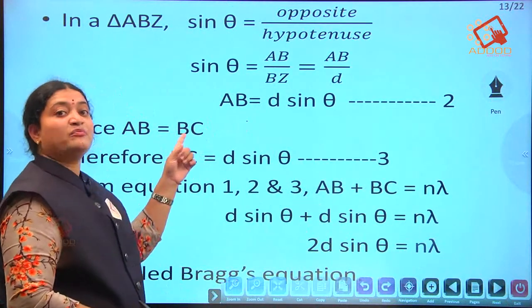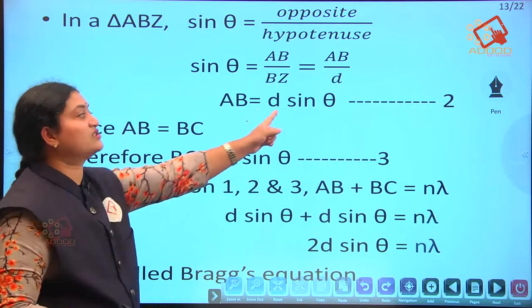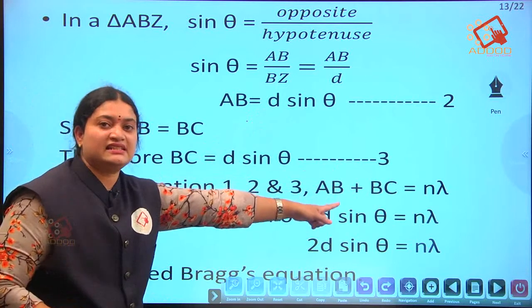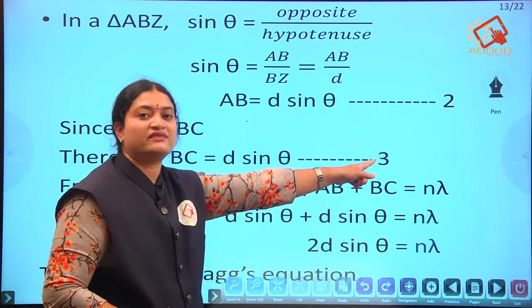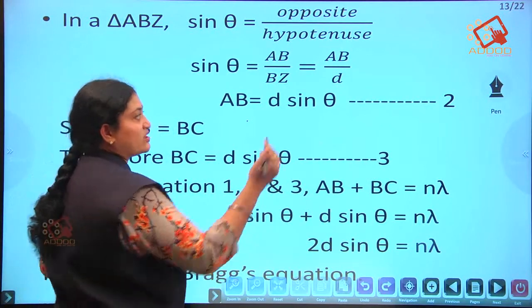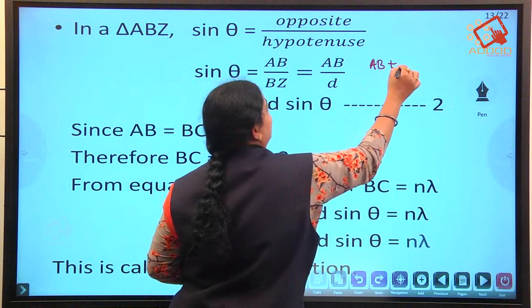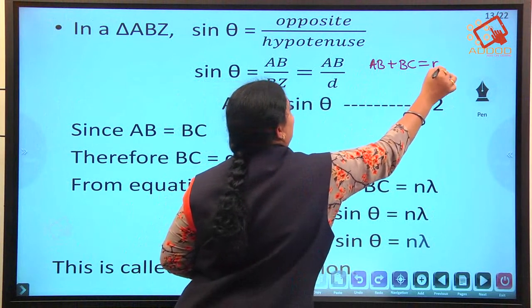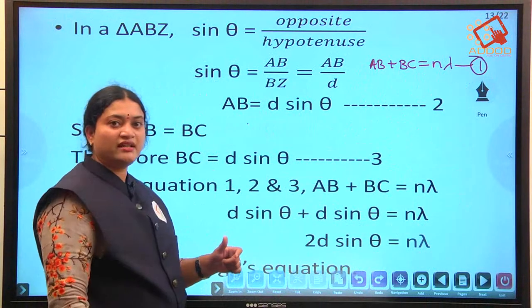Since AB equals BC, therefore BC equals D sin theta, which we have taken as equation 3. The first equation we have is AB plus BC equals n lambda, which is equation 1.